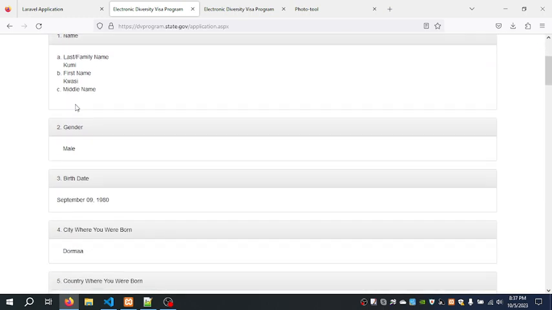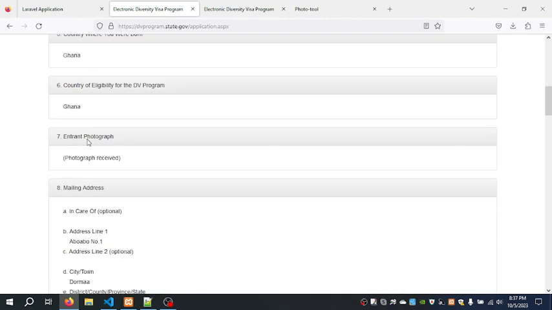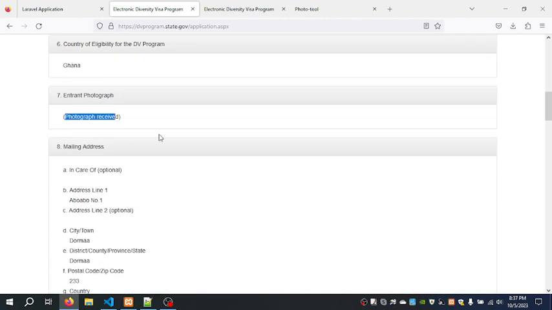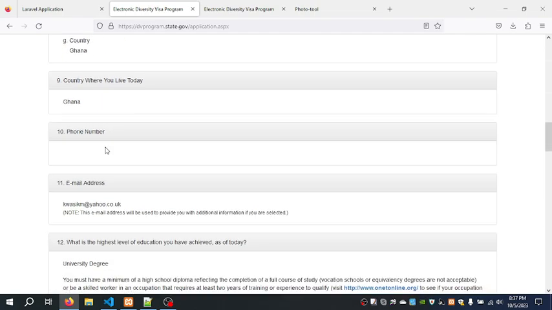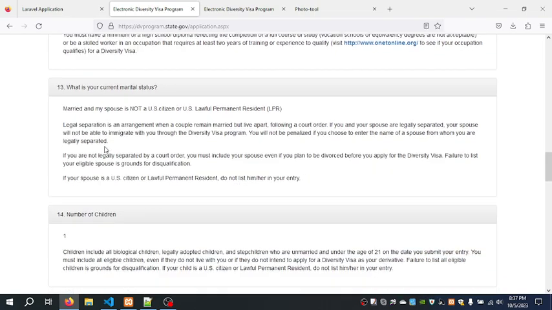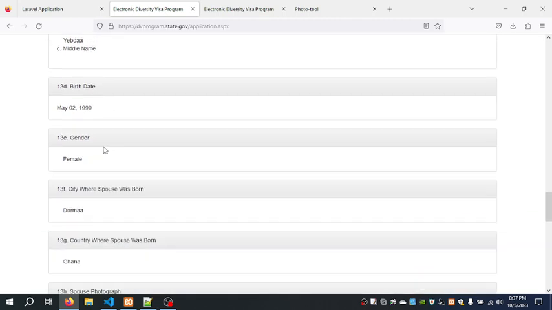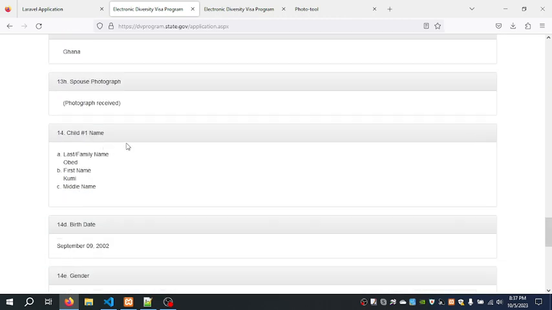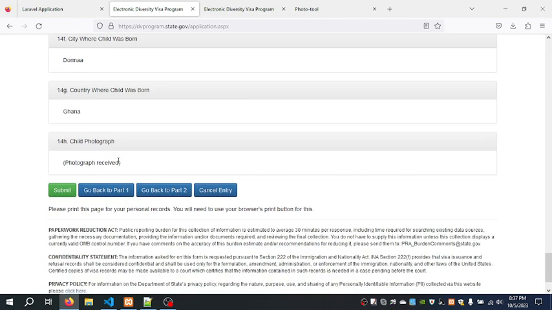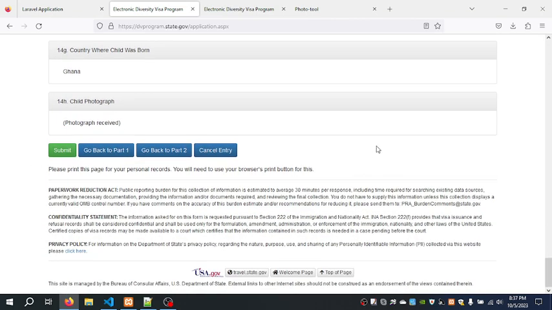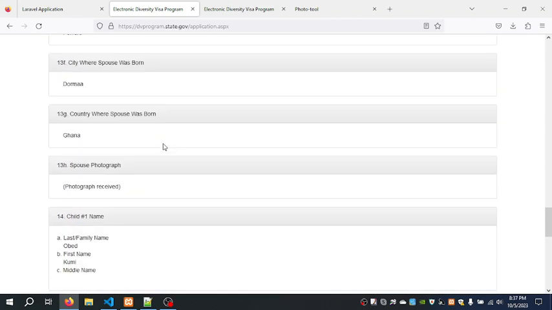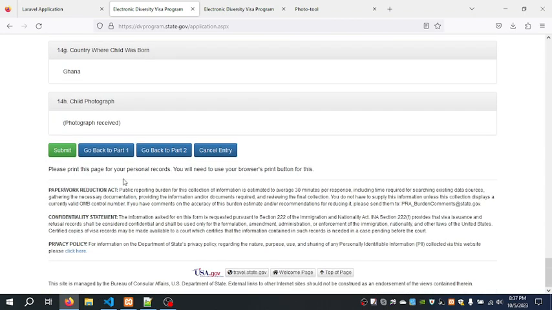Then you take your time to read it. Here it says photograph received. Then you go down, check everything to see that everything is okay. You check everything. Now, after checking that everything is okay, then you come down here and say submit. I'm not going to submit it because this is fake information that I put over there. I'm not going to submit it.